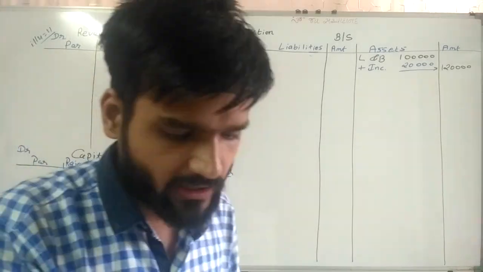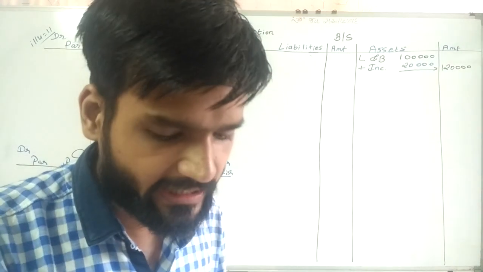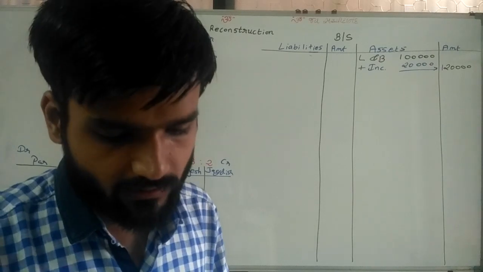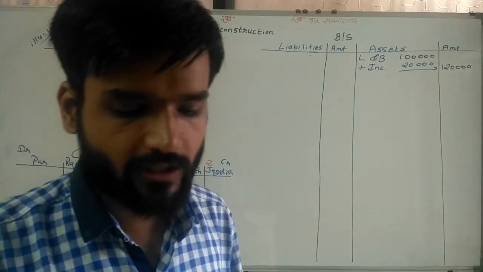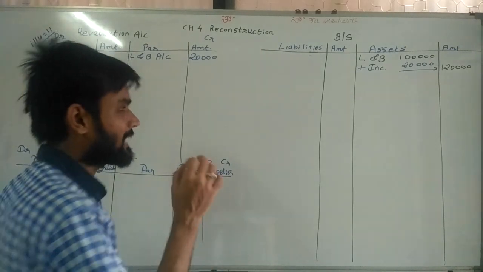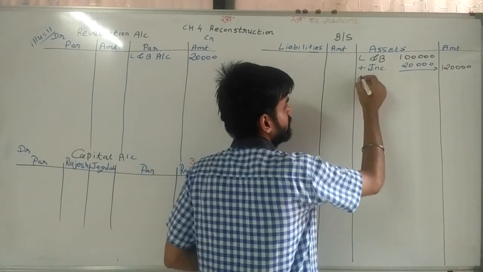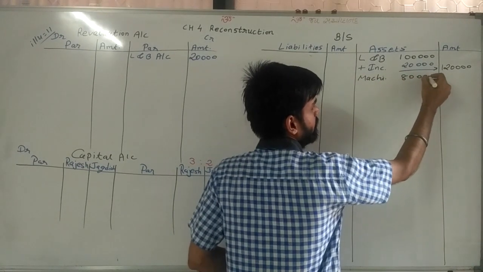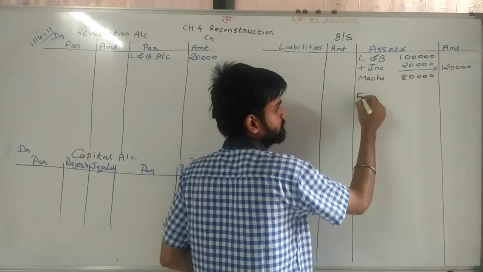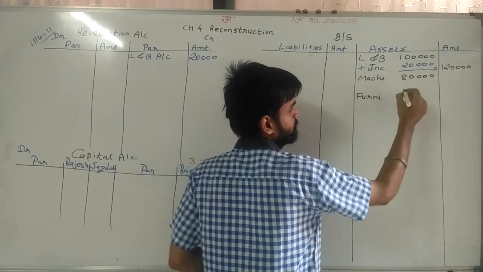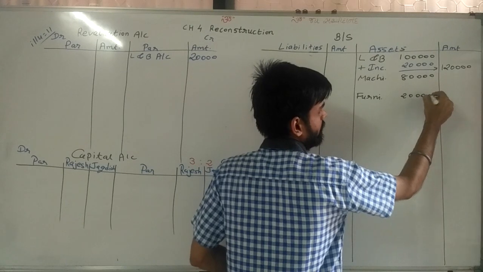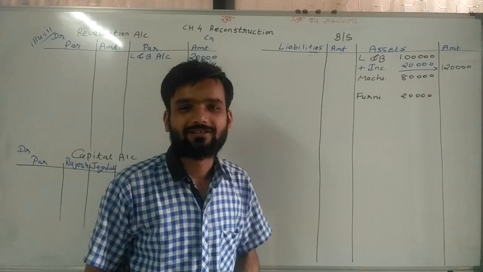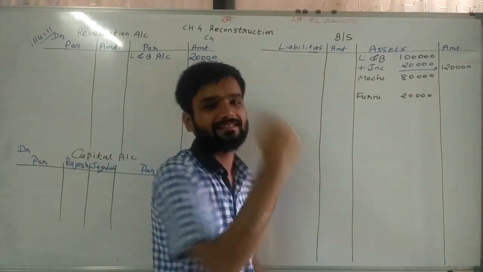The value of machinery and furniture is to be decreased by 20%. Now machinery and furniture are given in the question as 80,000 and 20,000 respectively. So first of all I am writing the values: machinery 80,000, furniture 20,000. Now there is a 20% decrease in the asset.